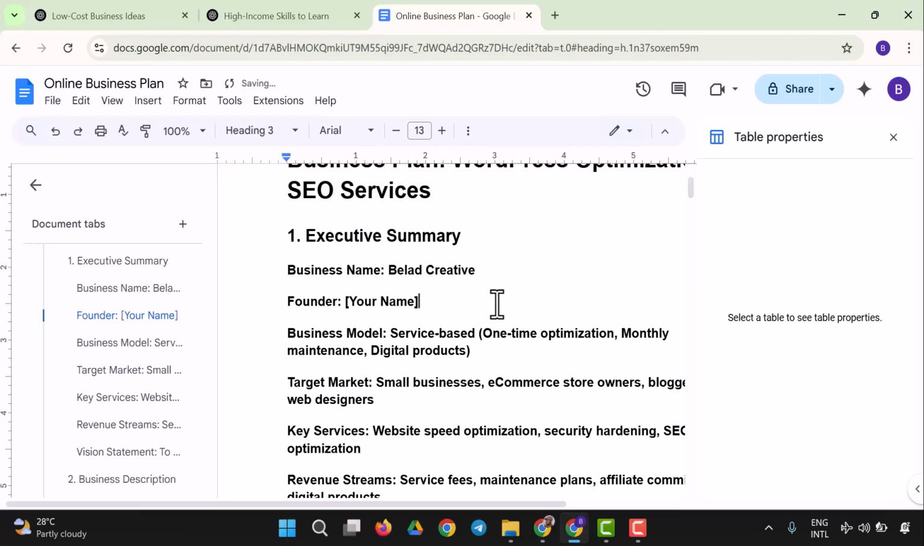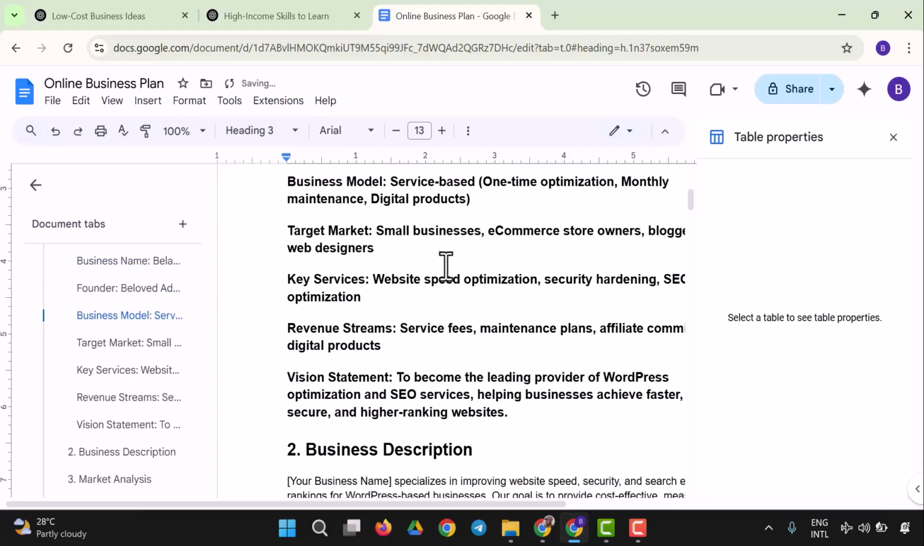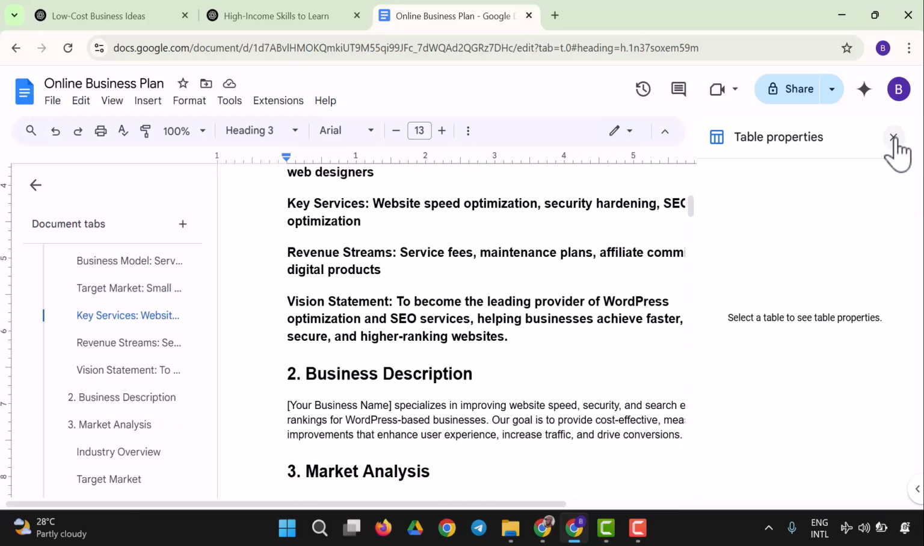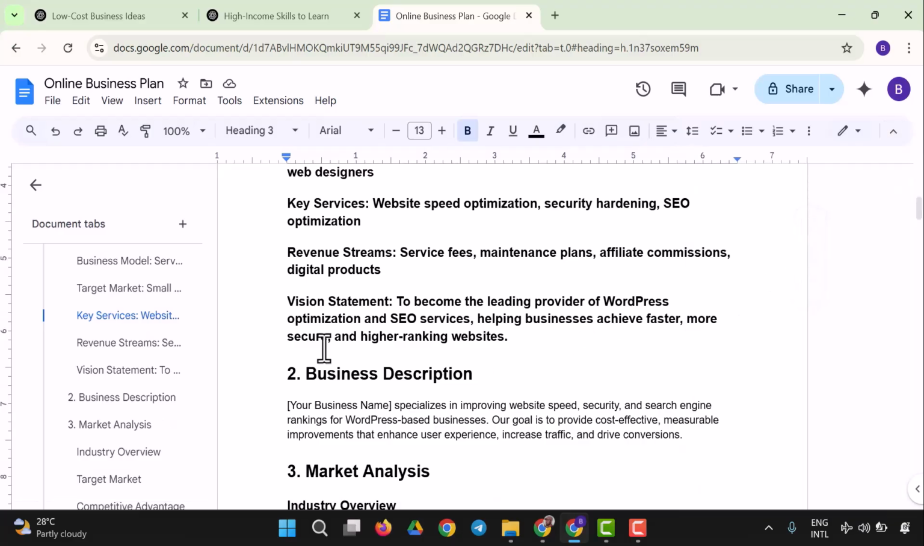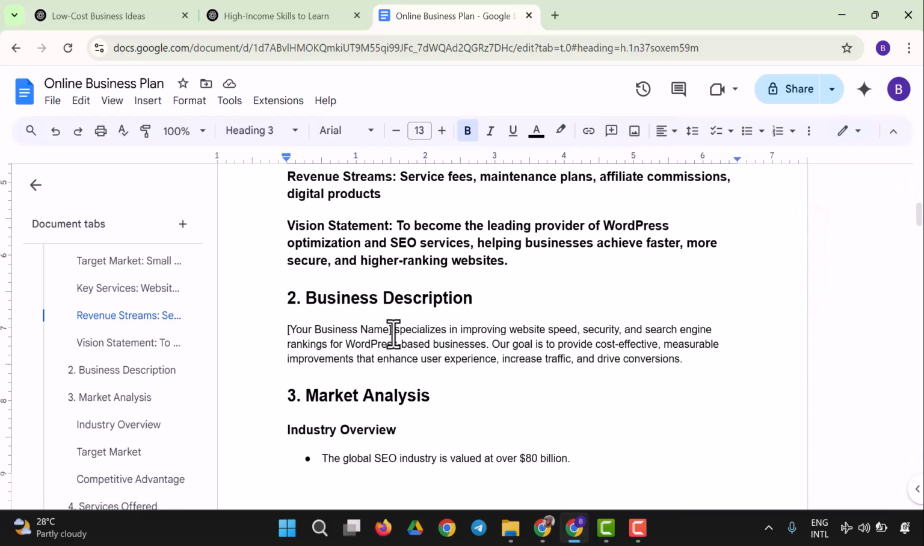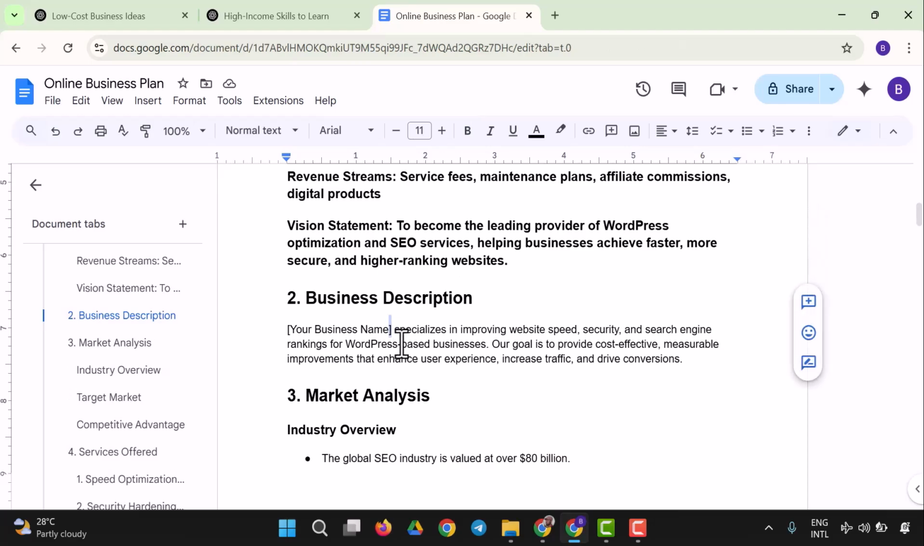That will be the business name, and the founder will be Beloved Adejigbe. So I'm just going to do some basic edits. So I'm going to say Beloved Adejigbe is the founder, and the business model has the service based, which has one-time optimization, monthly maintenance, digital products, target audience, and we have everything in that. So I'm going to close the table properties, and here we have the vision statement, and here is business description.